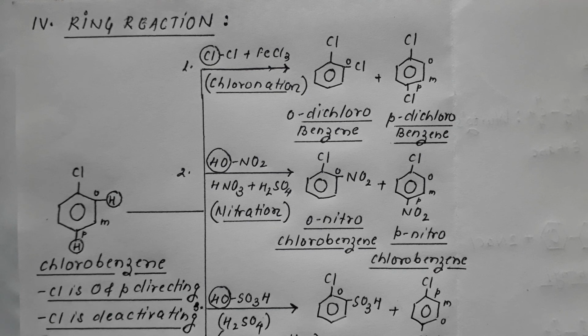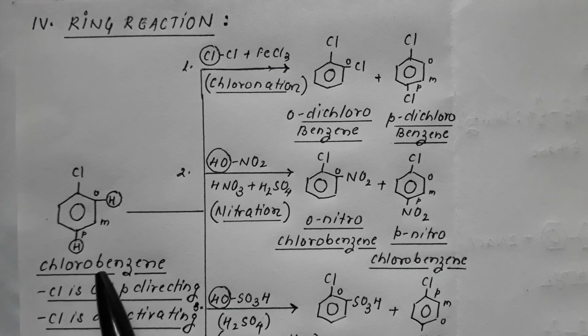More important, chloro is deactivating in nature. Remember, this chloro group is deactivating in nature. Therefore, as compared to benzene, the reactivity of chlorobenzene is comparatively less, because chloro is electron withdrawing and therefore it is deactivating in nature. This chloro is a deactivating group. Therefore reactivity of chlorobenzene is less as compared to benzene. So let's begin with the ring reaction.